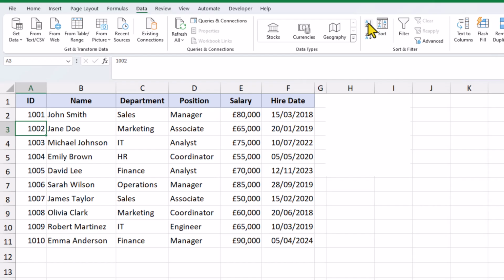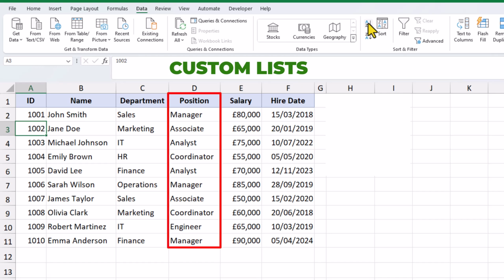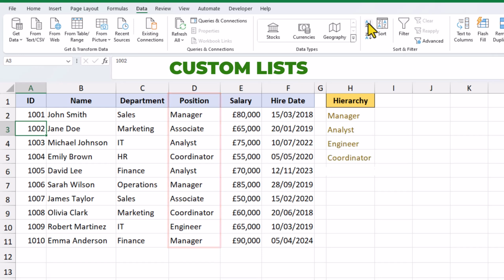In Microsoft Excel, there is a secret sorting feature called Custom Lists. And what exactly are custom lists, and when should we use them? If we consider these job titles and think about their seniority or importance to the organization, we might put them in a similar order to this list over here. Now, this list is not alphabetical. If we want to sort our data so that the managers are at the top, and then the analysts, then the engineers, etc., how can we achieve this?